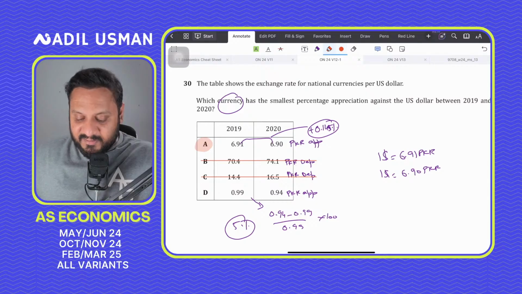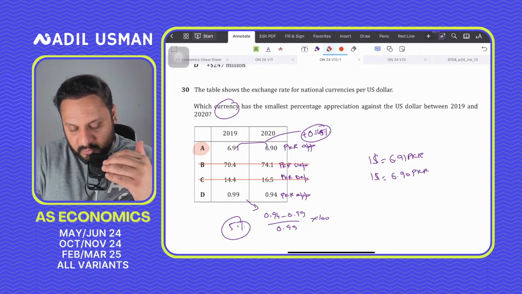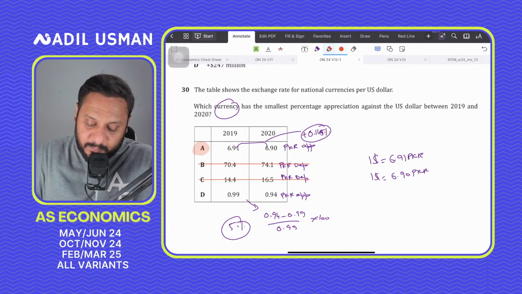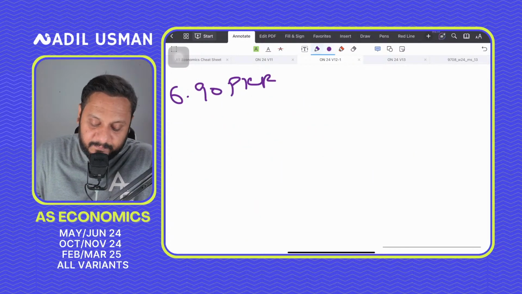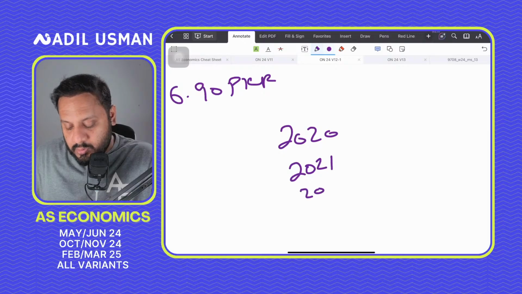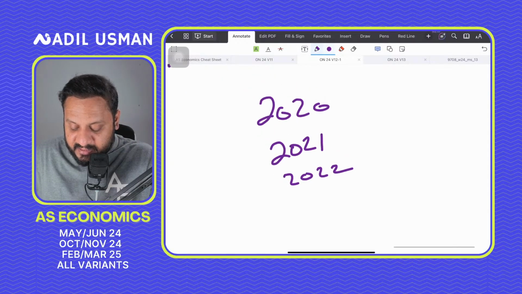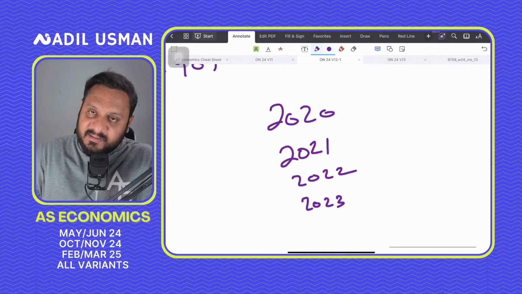Anyways, we are deviating from the topic. What I'm going to say is that I hope you do well. For today, make sure that you practice these papers: 2020, 2021, 2022. If you haven't practiced 2023, make sure you do at least 2023. The rest, 2017 to 19, I have already done.